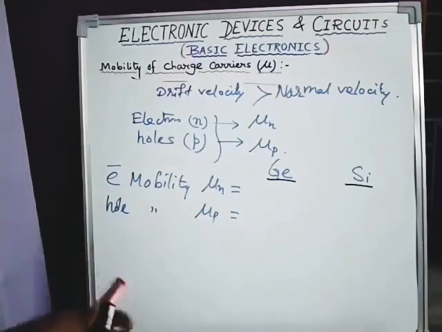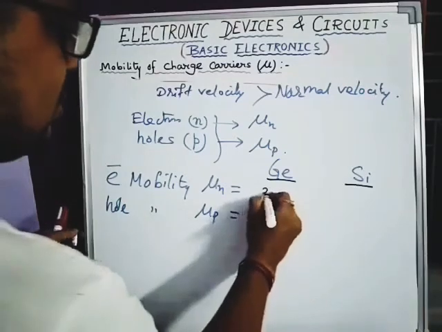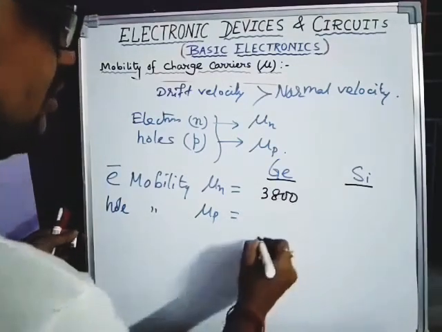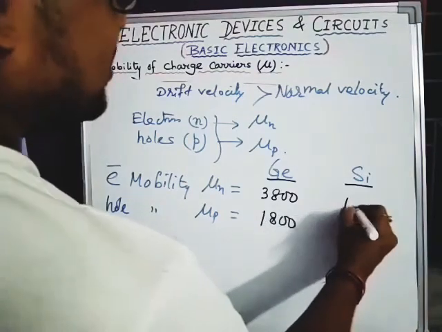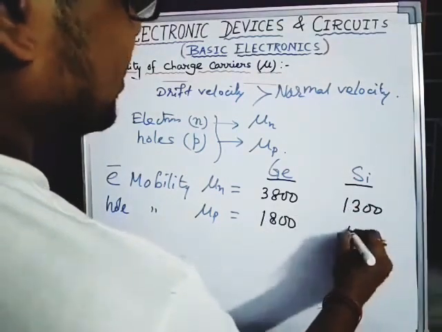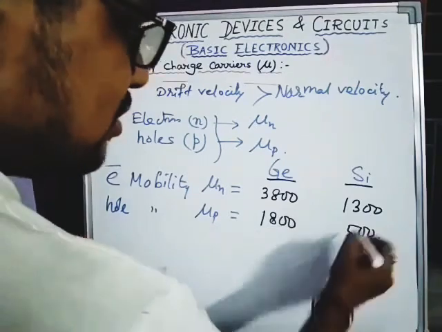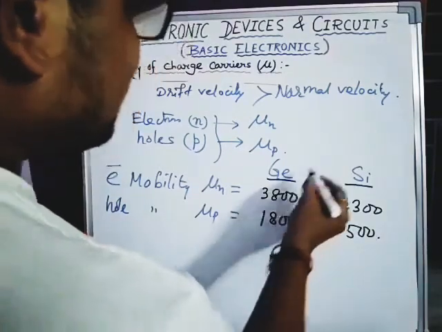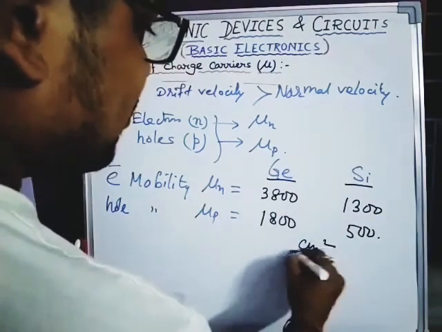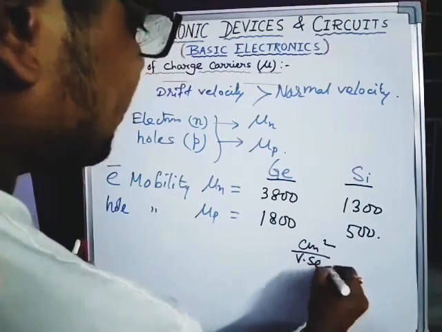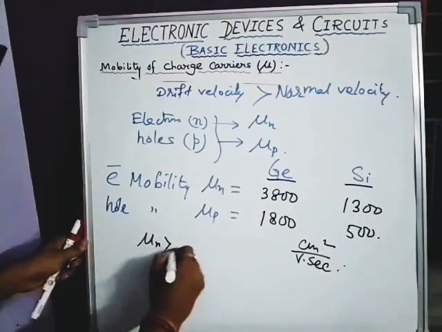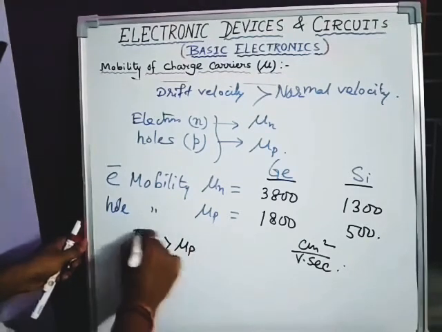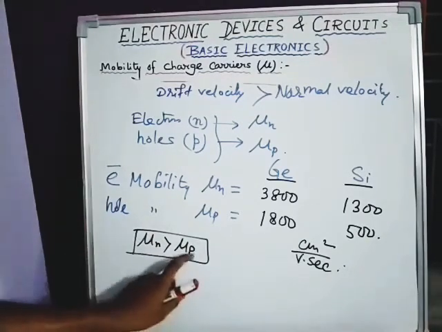For germanium, mu n is 3800 and mu p is 1800, and for silicon it is 1300 and 500. All have the common unit centimeter square by volt second. It is clearly visible that mu n is greater than mu p, meaning electron mobility is always greater than hole mobility.